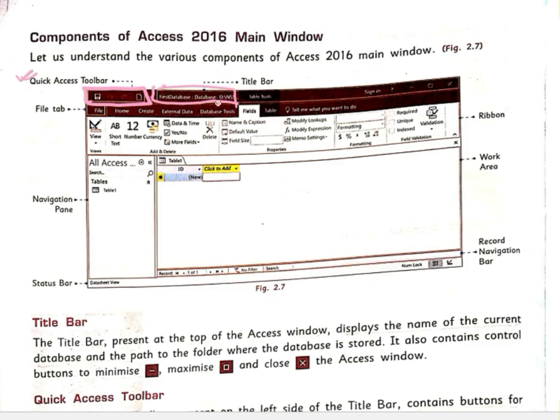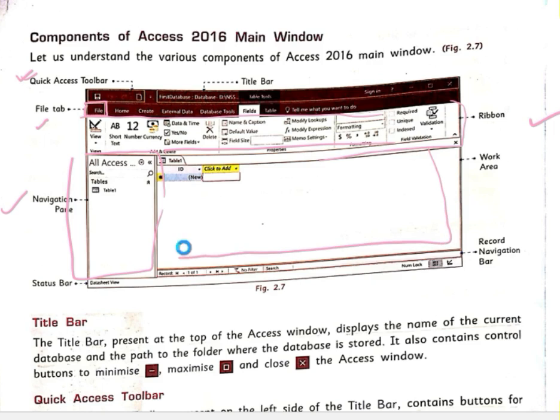Title bar means the name you have given will show here. Then this is our file tab, and this menu from here to here is our ribbon menu. Then in the left corner, this portion is called our navigation panel.